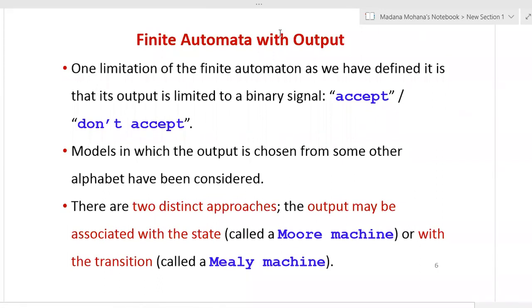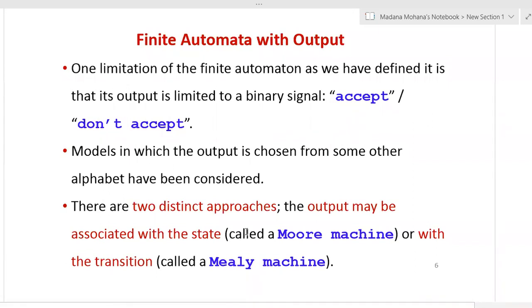So one limitation of the finite automaton, as we have defined it, is that its output is limited to a binary signal, that is either accept or don't accept, that means 1 or 0. Models in which the output is chosen from some other alphabet have been considered. So there are two distinct approaches. The output may be associated with the state, which is called a Moore machine, or the output is associated with the transition, called a Mealy machine. So these two machines are used to denote the finite automata with output.